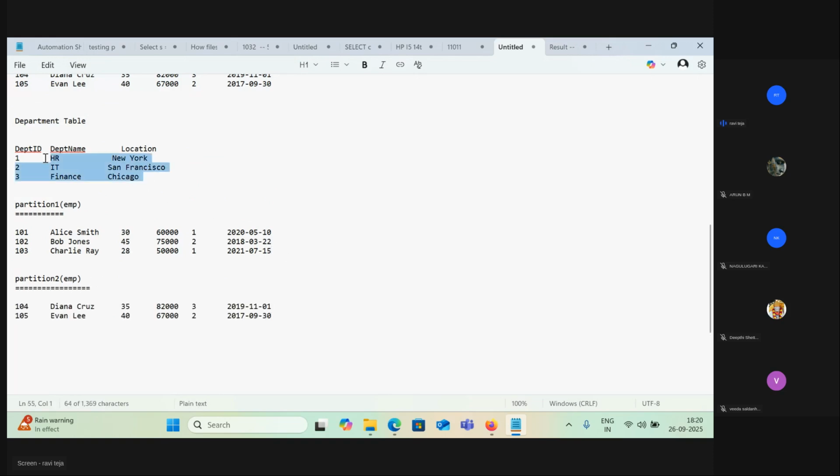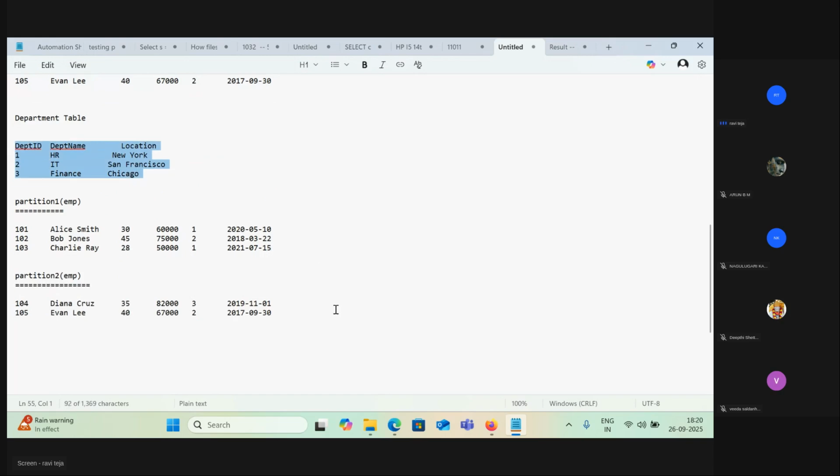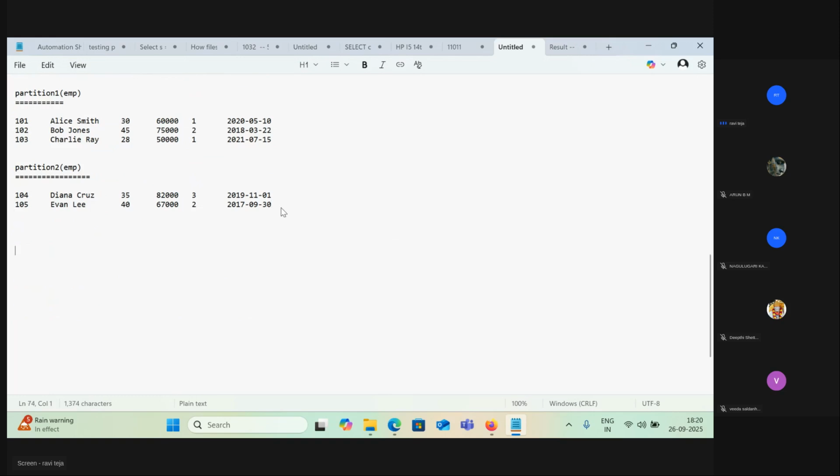Now let's take the partitions of the department table as well. Let's go with P1 for time's sake. Department P1, we take these two rows. Now P2 of department. This is what it will do. Fine, these are the two partitions.